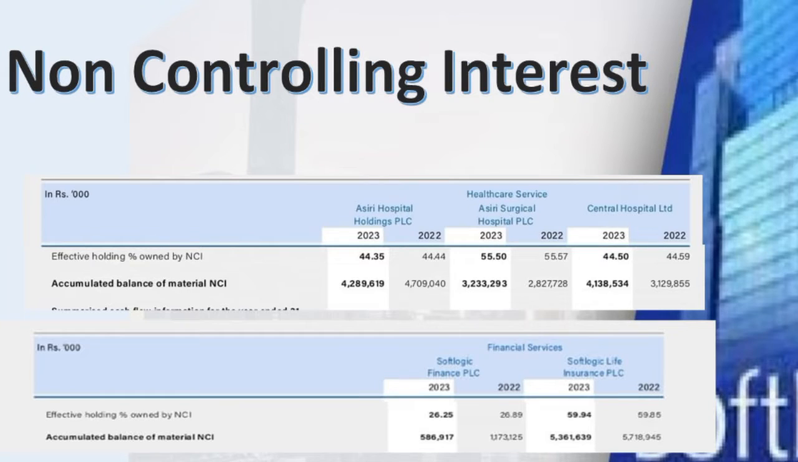So this indicates that the parent company has been acquiring more shares of these subsidiaries and reducing the NCI stake. The NCI amount has increased for Hasini Hospital Holding PLC. This could be due to various reasons such as the subsidiary issuing new shares or the parent company selling some of its shares.